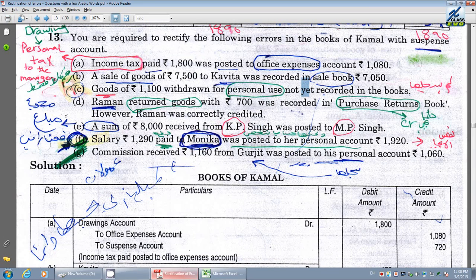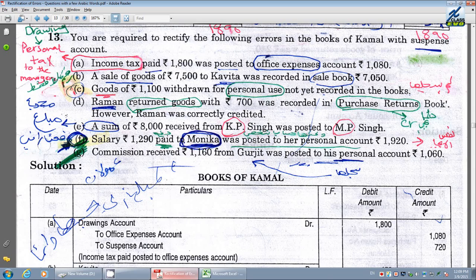Next, 4. They have not recorded anything. Therefore, we have to take it into account. Next, Mr. R returned goods worth 700, which were recorded in purchases return book. However, Mr. R was correctly credited. Somebody returned goods to us, which means we are receiving goods.